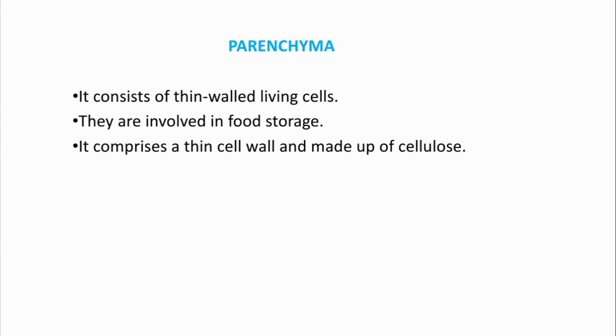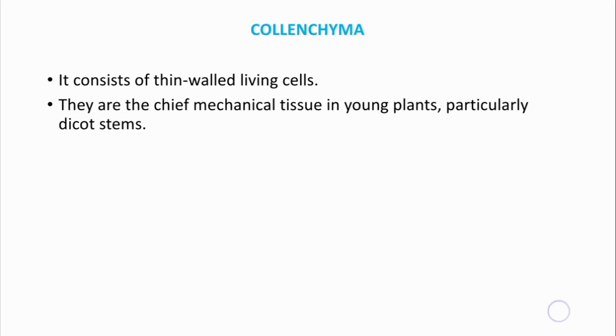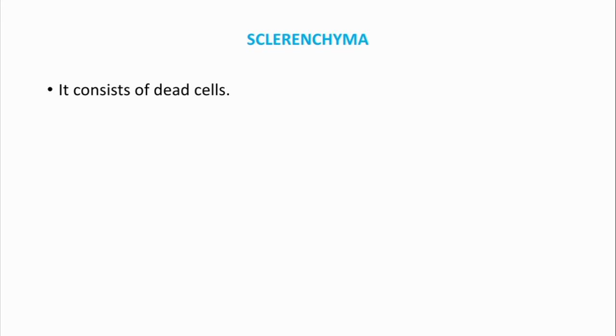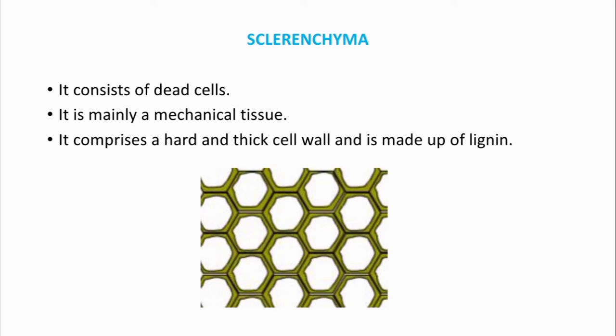Parenchyma. It consists of thin-walled living cells. They are involved in food storage. It comprises a thin cell wall and is made up of cellulose. Collenchyma. It consists of thin-walled living cells. They are the chief mechanical tissue in young plants, particularly dicot stems. It comprises an uneven cell wall and is made up of pectin and hemicellulose. Sclerenchyma. It consists of dead cells. It is mainly a mechanical tissue. It comprises a hard and thick cell wall and is made up of lignin.